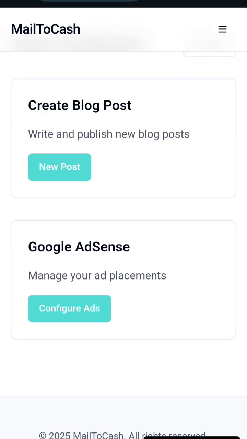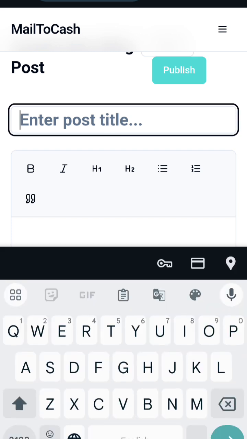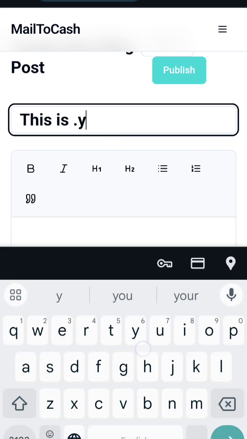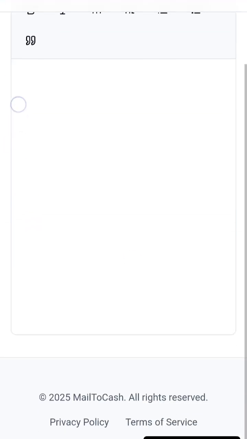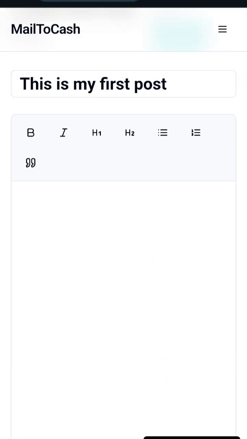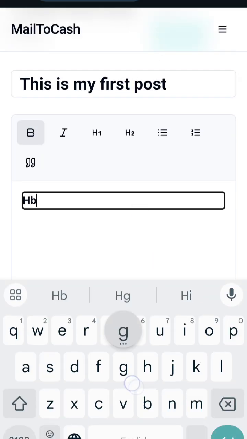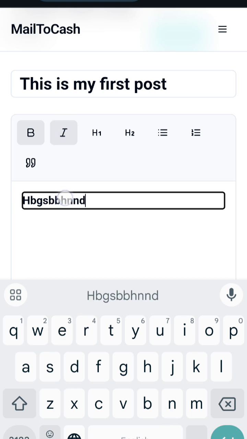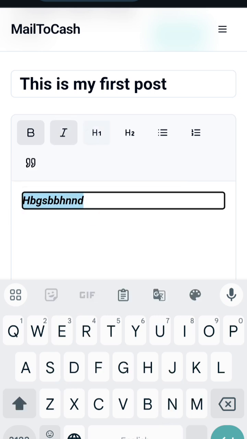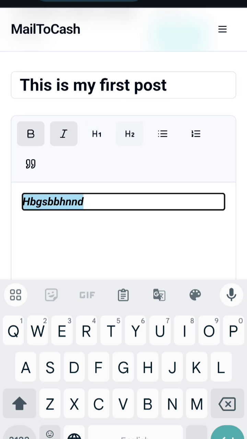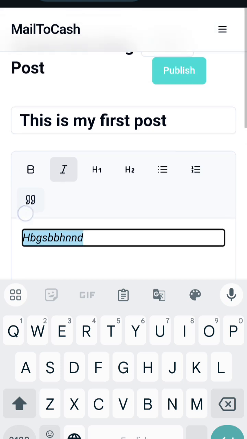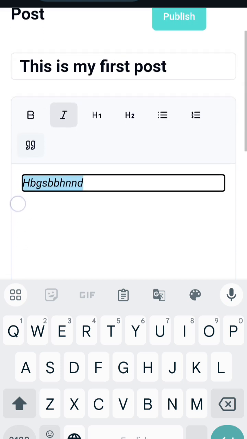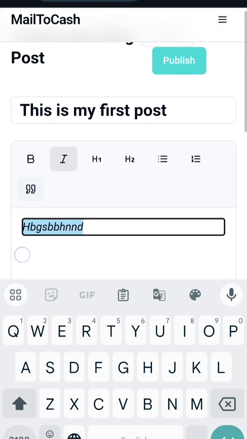So I'm going to click on back, click on new post, enter post title. So this is my first post, right? Then I can put everything about the post here, right? Everything is working. So I can put everything here. I can make it italic. I can give it H1, H2, right? So one thing I know is I'm going to work on this UI to be more comprehensive and look way better because it's not doing well right now. So that's that about that.